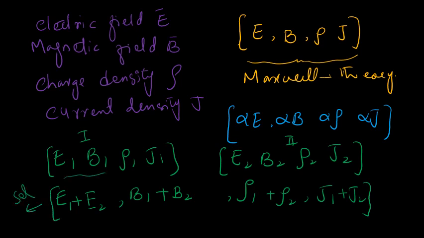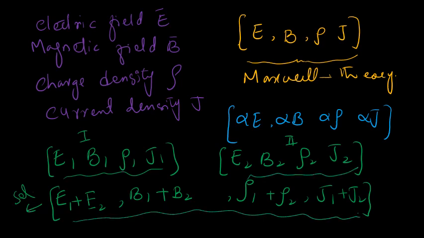So if these are solutions, then this one, which is the combination of the first and second solution, will also be a solution. This new solution can also be called the superposition of the first and second solutions. So this is the superposition of two solutions.